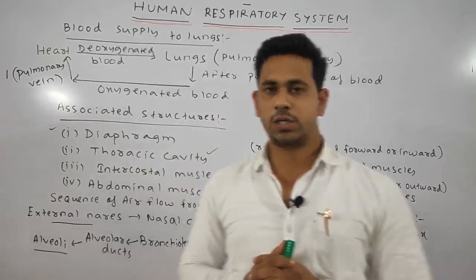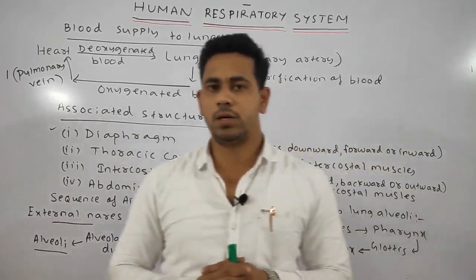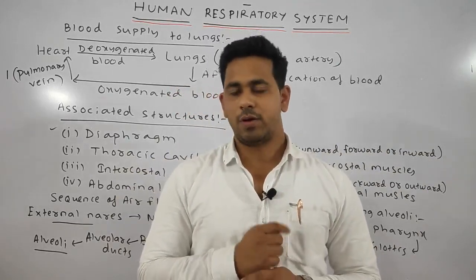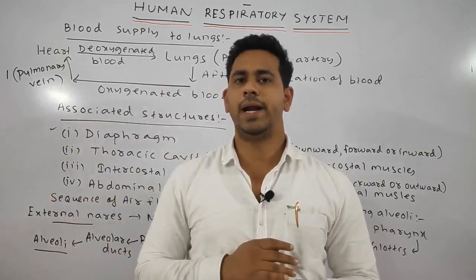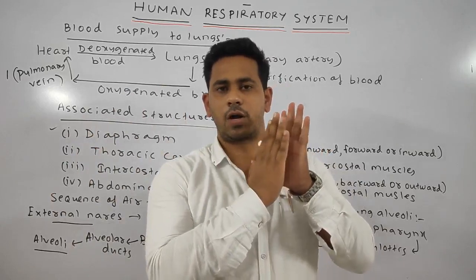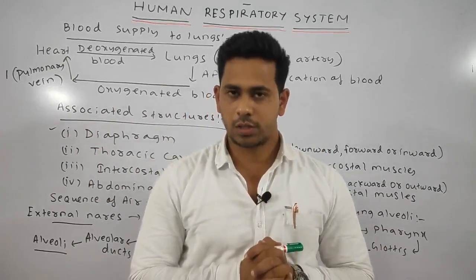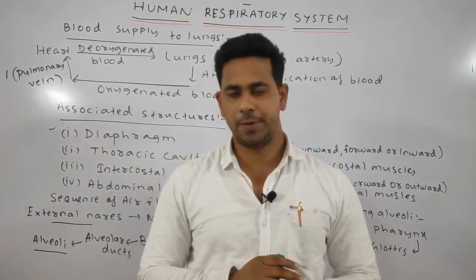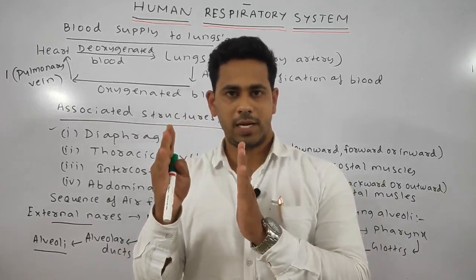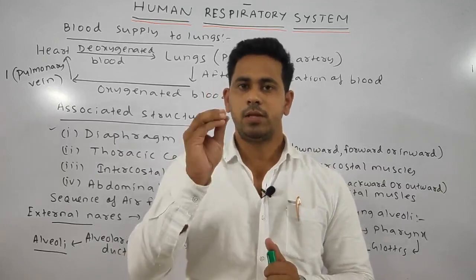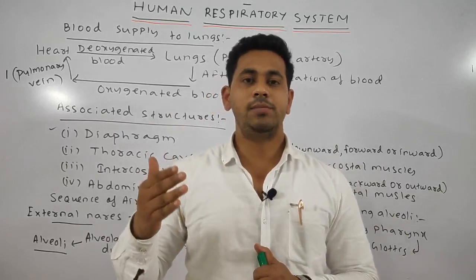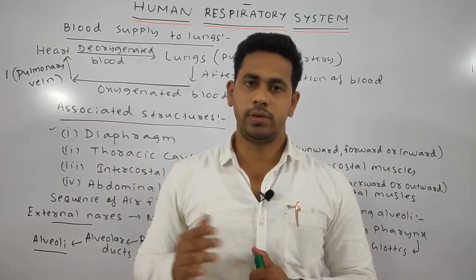Next we discussed the covering. The lungs are enclosed by a double-walled pleural sac having an outer parietal layer and an inner visceral layer. The visceral layer is fused with the lungs, so it cannot be differentiated easily. The space between the parietal layer and the visceral layer is called the pleural cavity, and it is filled with pleural fluid, which provides lubrication during respiration.